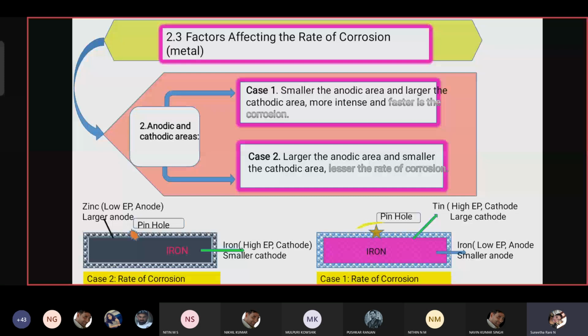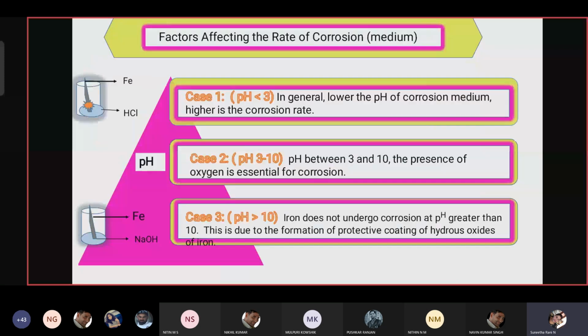This is the case 1 iron. The smaller the anodic area, the larger the cathodic area, so the corrosion is more intense and faster. And the larger the anodic area, the smaller the cathodic area, the lesser the rate of corrosion. Just the opposite: smaller, faster the rate of corrosion; larger the anodic area, lesser the rate of corrosion. Only this difference. The next factor is pH.